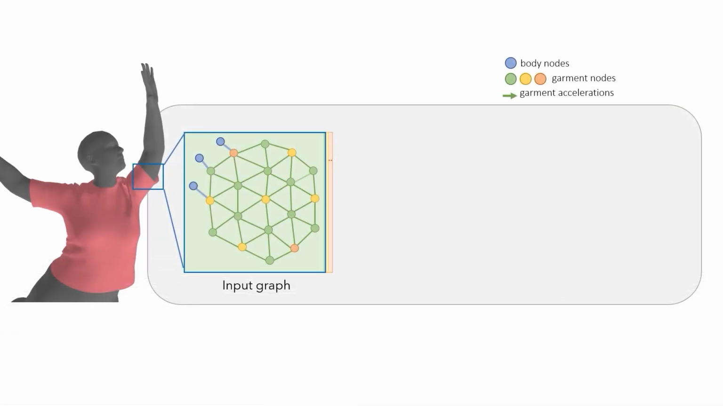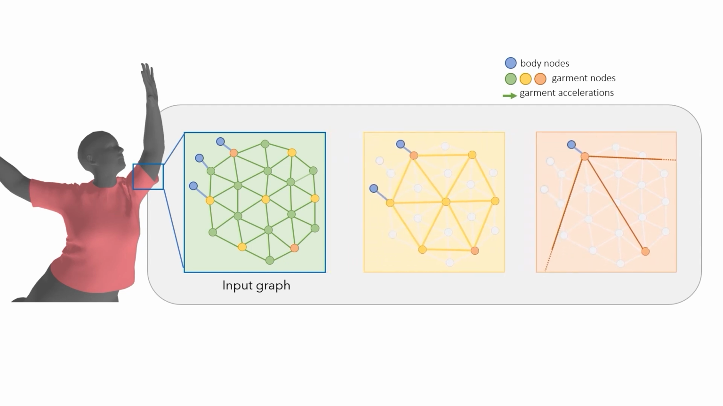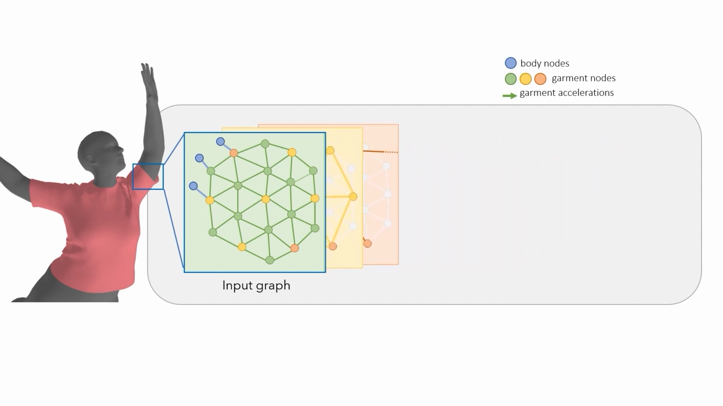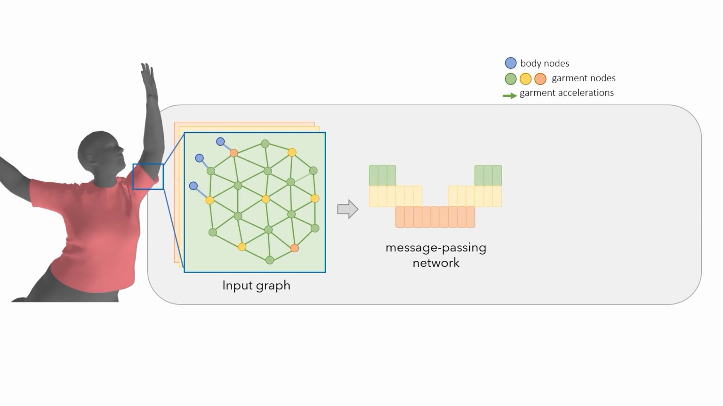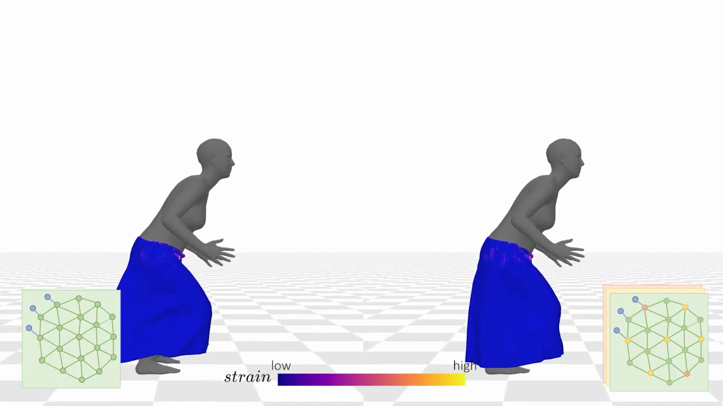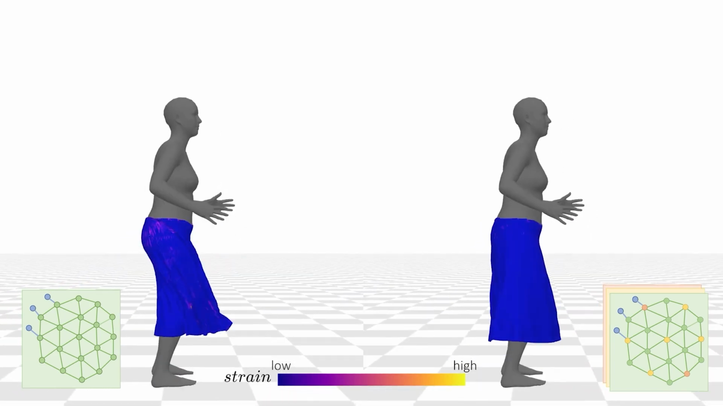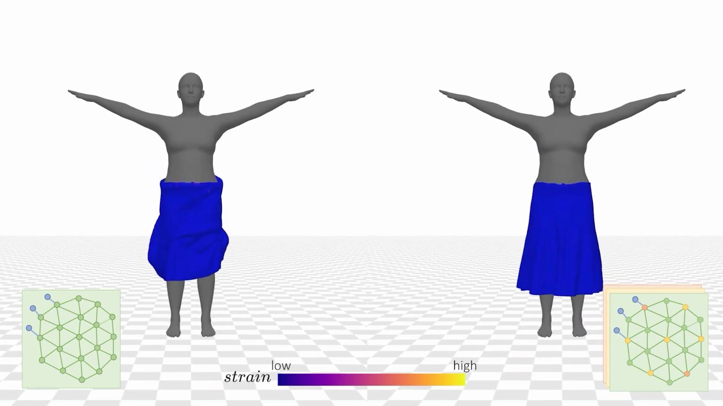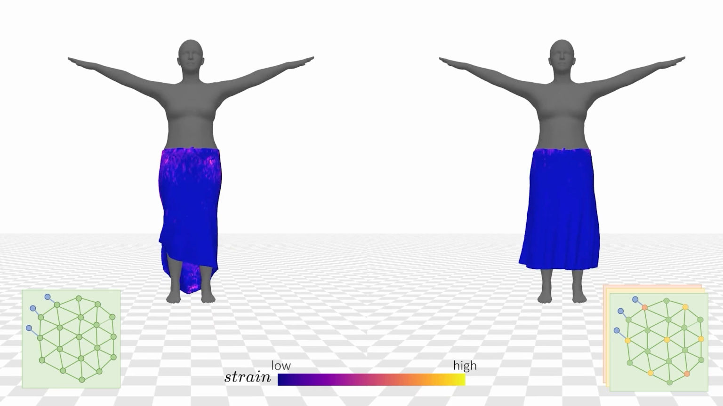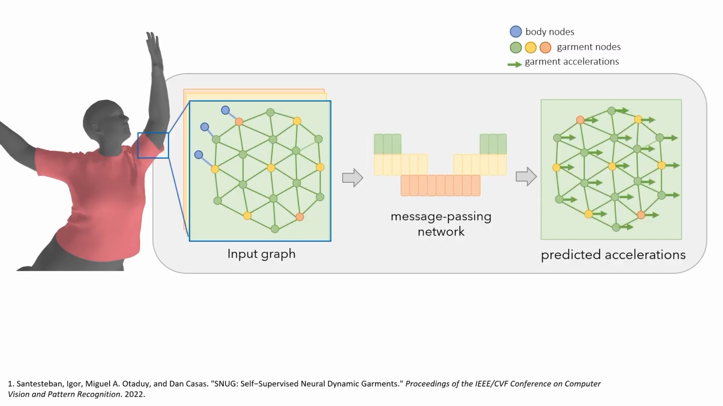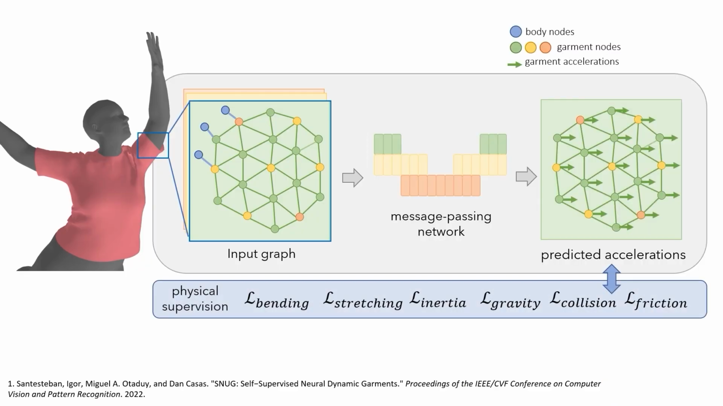We solve this problem by building a hierarchical graph with several levels of long-range edges and a multi-level message-passing architecture. This allows for a larger propagation radius and eliminates implausible stretching. We extend the physical objective formulation from SNUG with a novel friction term and train our model in an unsupervised way without the need for a time-consuming stage of data generation.